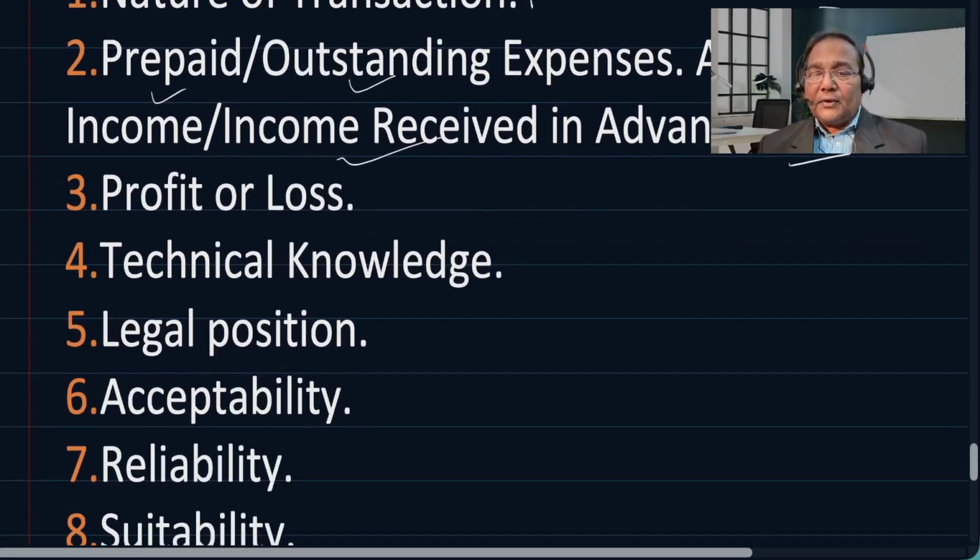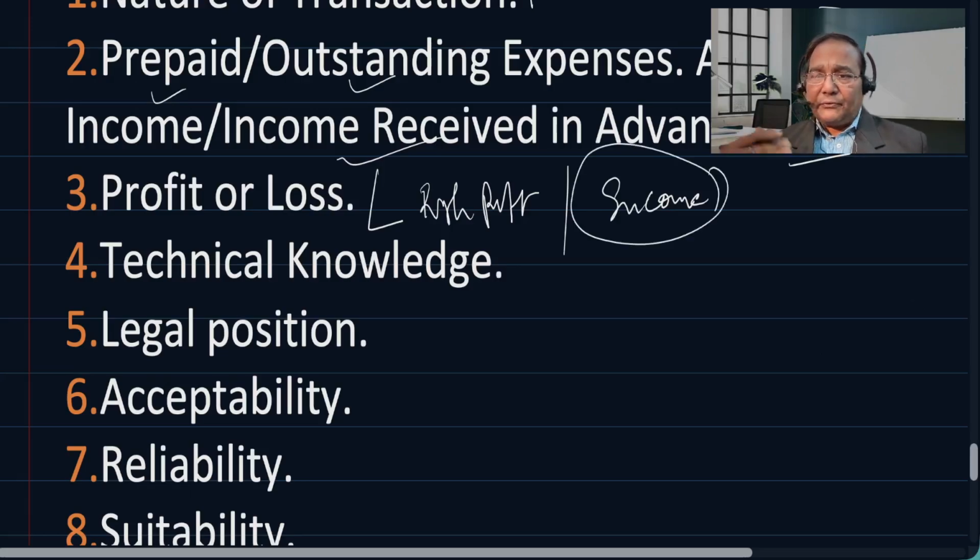Such scenario is not there in cash basis, but it is there in accrual basis. Profit or loss. So here in this case, we get accurate profit in case of accrual basis. So right profit, whereas in case of cash basis, there is income, but it is not a correct or complete income because that's the way it is recorded in case of a non-profit organization. Now, technical knowledge. So more technical knowledge is required in case of accrual basis, but cash basis relatively less.